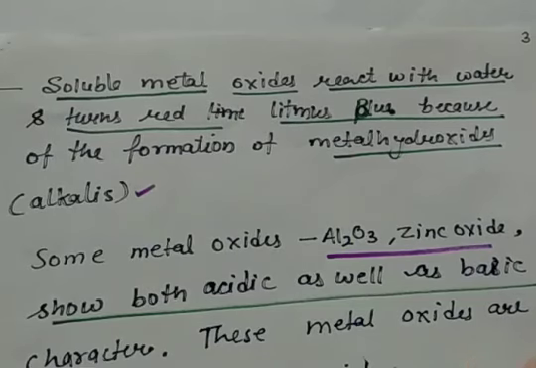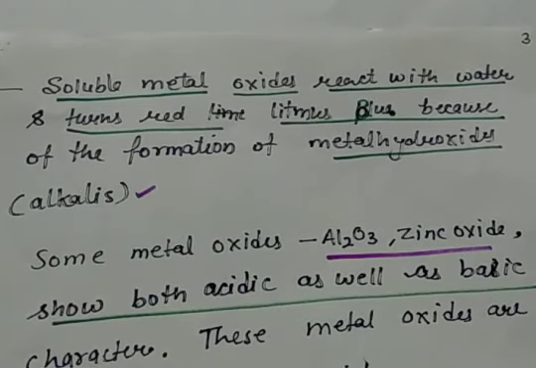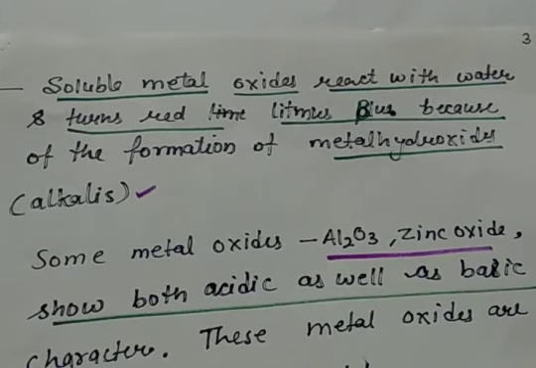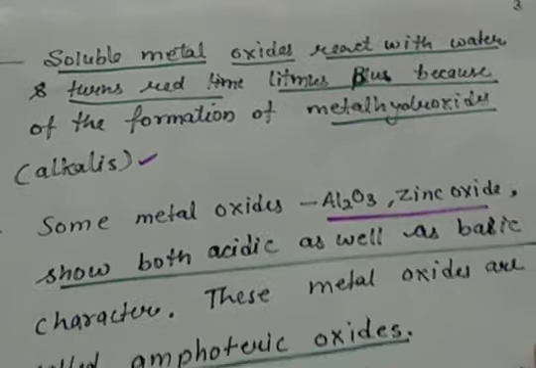Why are we saying that metal oxides are basic in nature? Because soluble metal oxides react with water and turn red litmus paper blue. So this gives the indication of formation of metal hydroxides, because when metal oxides are mixed in water, they form metal hydroxides. And the change in color of litmus paper is giving an indication that these are basic in nature.